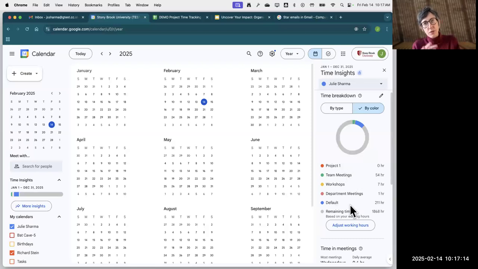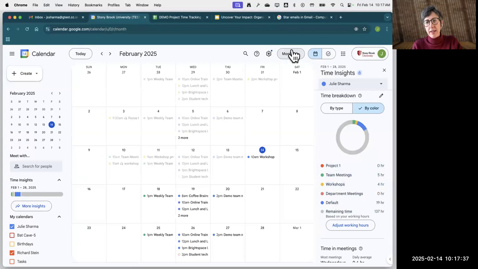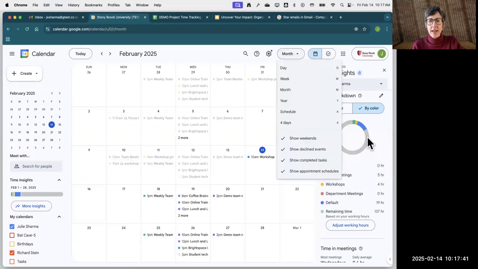But if I have dutifully filled this out, I could copy this out and then paste it into wherever I am collecting the information for myself. And I have a breakdown in the way my time is spent on these projects for the year. So I think this is pretty cool. All right, and again, as I switch my time breakdown, my numbers here change to reflect that time period.